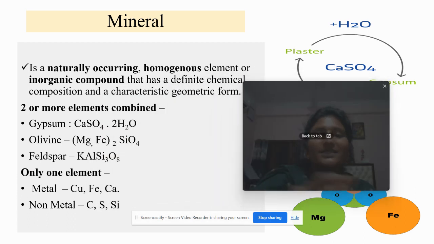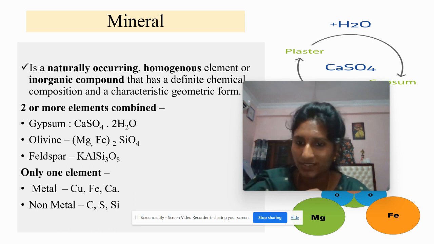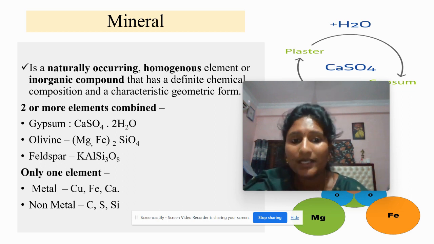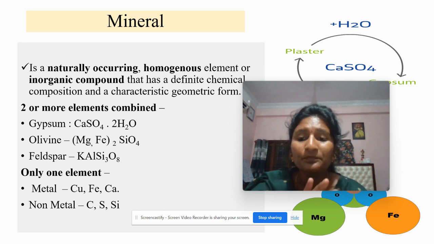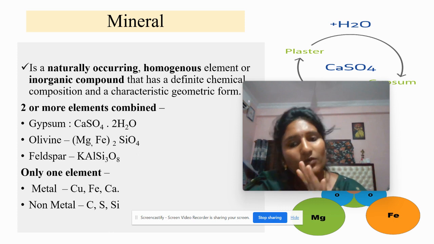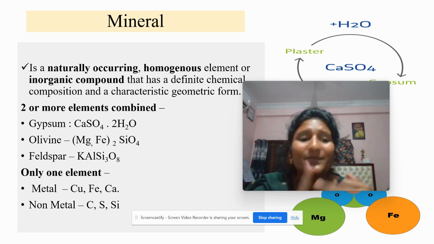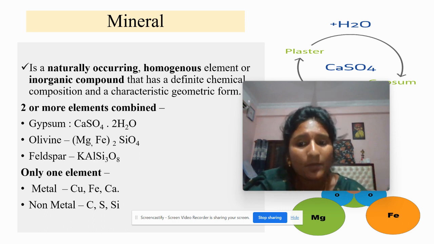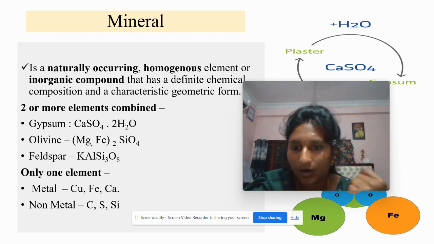So if you see, it is a naturally occurring homogeneous element or an inorganic compound that has a chemical composition and a characteristic geometric form. If you see the example, two or more elements combined. As I already told you, gypsum: calcium, sulfur, oxygen, all three combine to form calcium sulfate, which is termed as gypsum. It is also a mineral. CaSO4·2H2O. Olivine: magnesium and iron twice, SiO4. Similarly, one homogeneous element, even iron is a mineral, copper is a mineral, calcium is a mineral. So among minerals there are metals and non-metals. Metals, if you see, are iron, copper, calcium, and non-metals are carbon, sulfur, and silica.